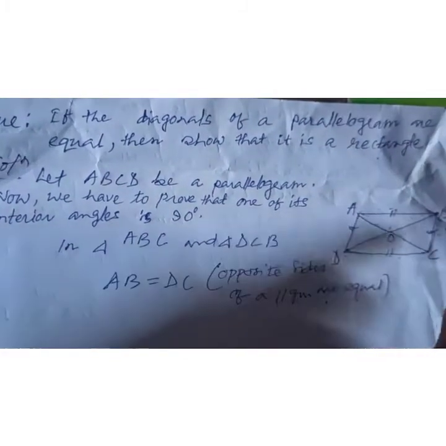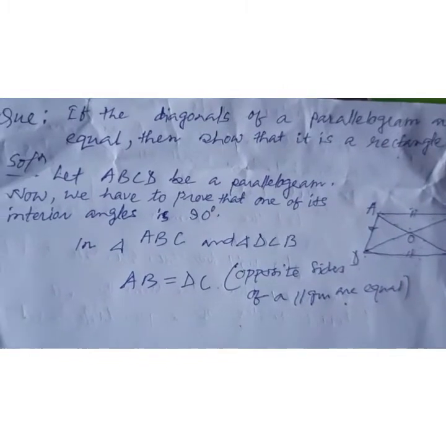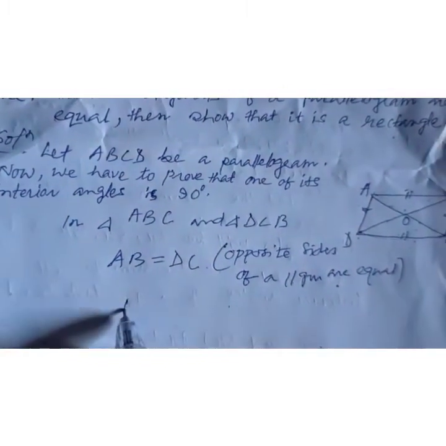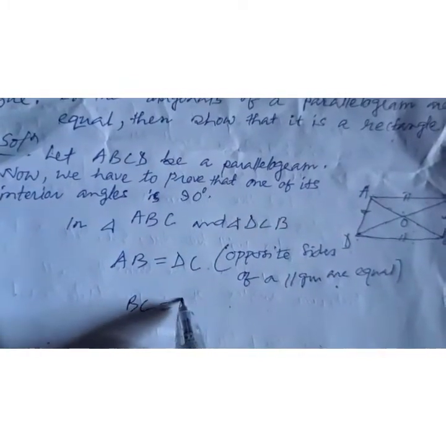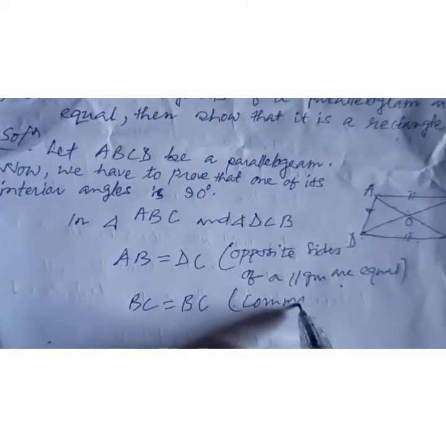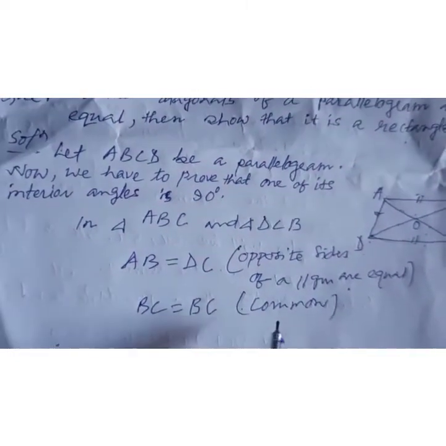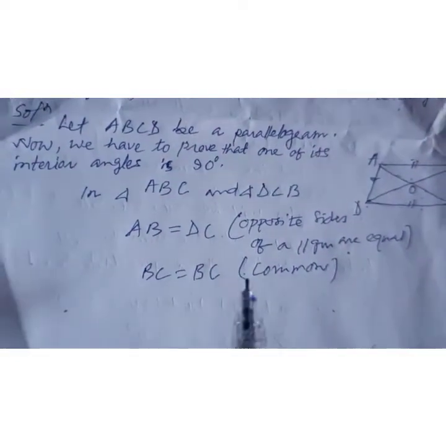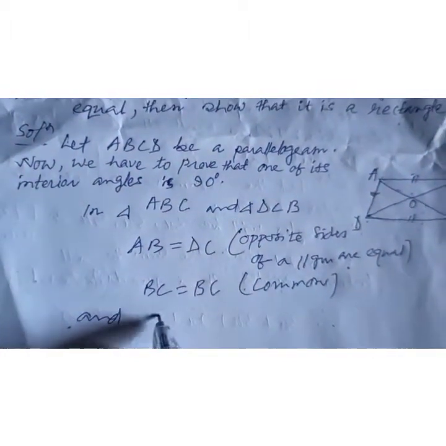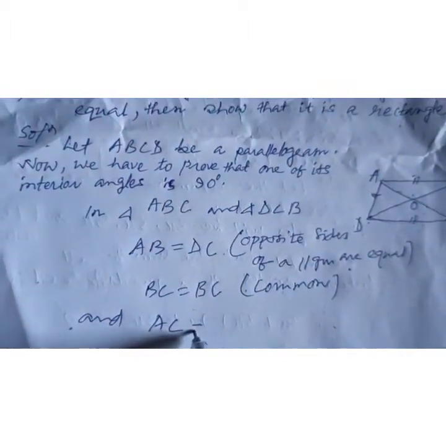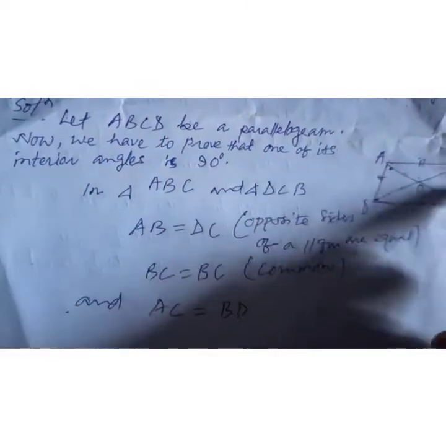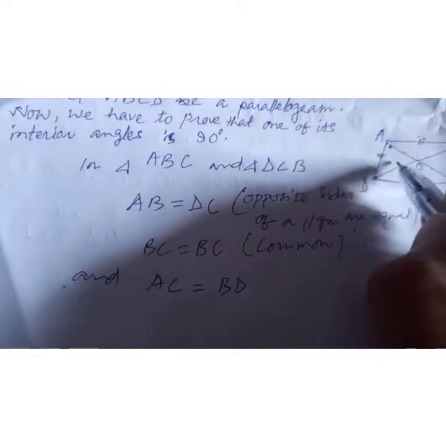Opposite sides are always equal; this is the criteria you are going to use here. And BC equal to BC, this will be common for both, you can write common. And next, we will get AC equal to BD, these are the diagonals.